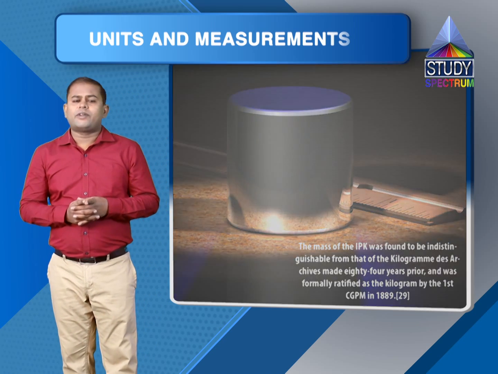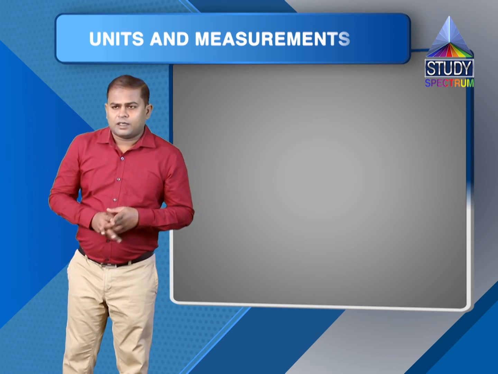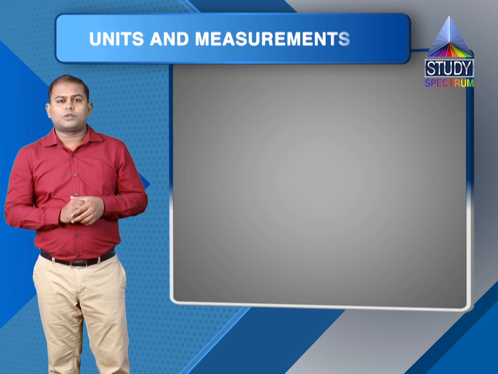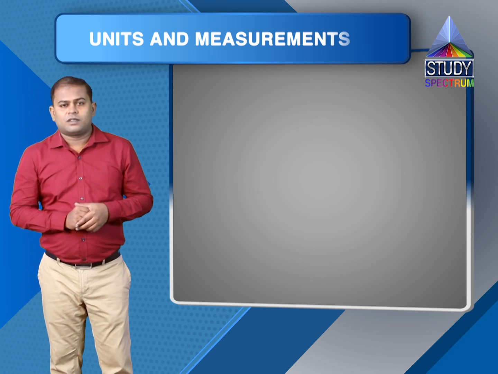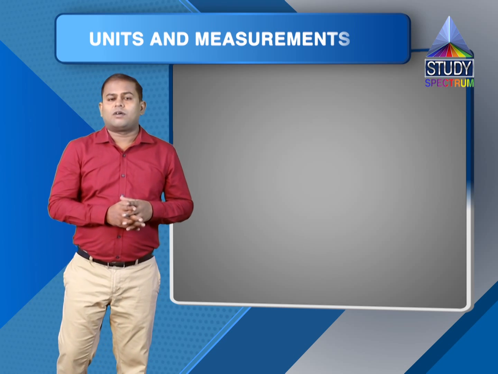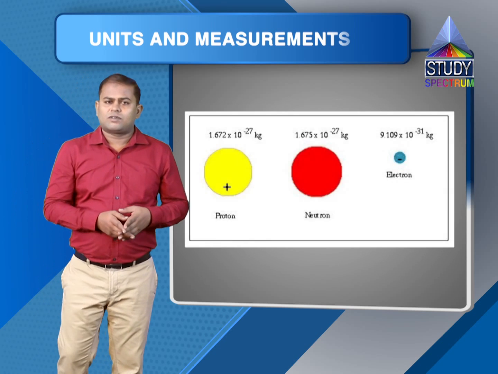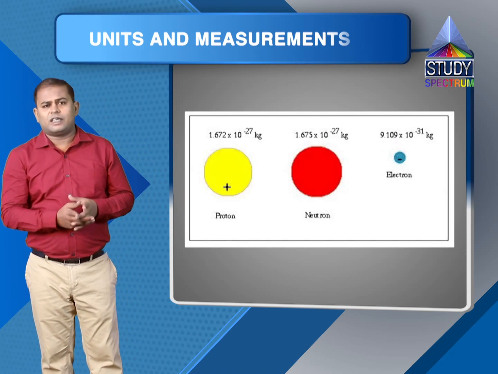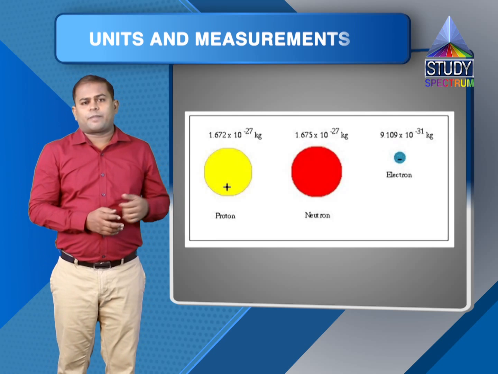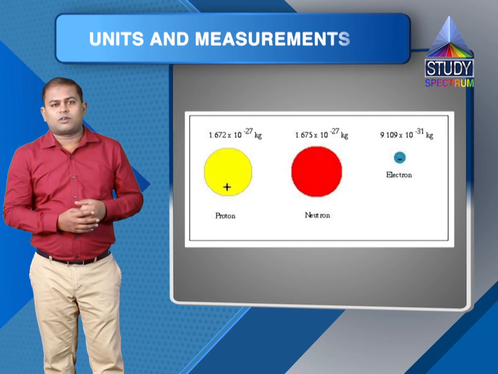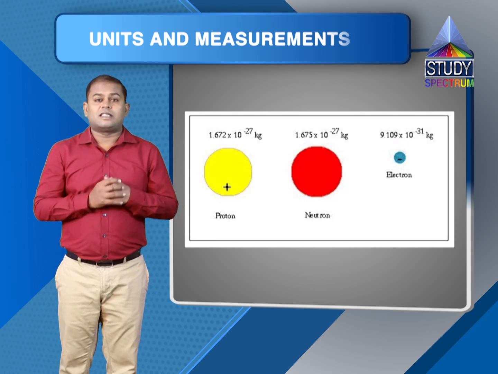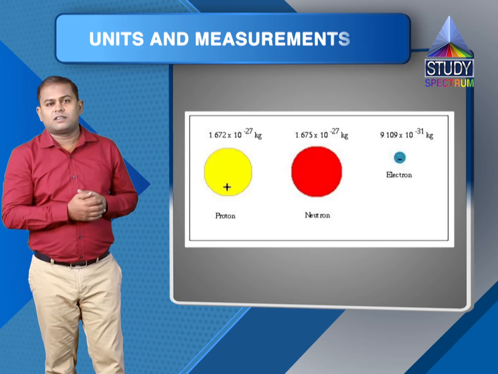Now, moving to measuring mass. Let's have a look at this table. This table shows the range of masses of various objects which we will be seeing or dealing with in physics. For example, the smallest mass shown here is of the order 10 raised to minus 30 kg. That is the mass of one electron.